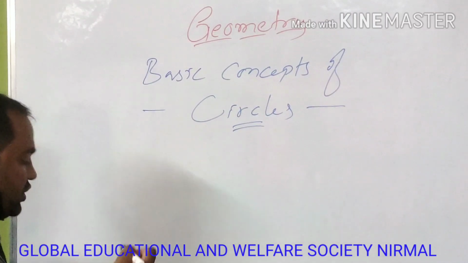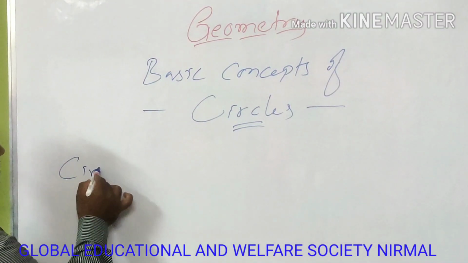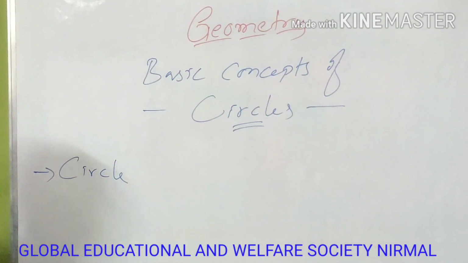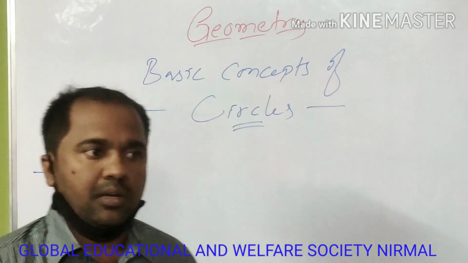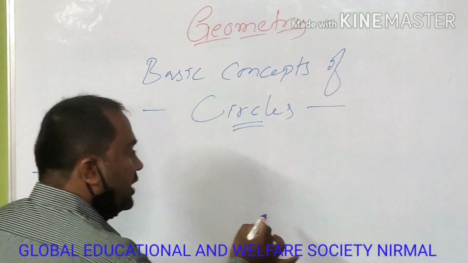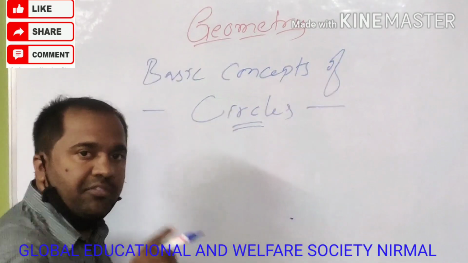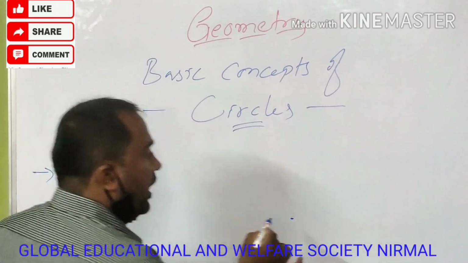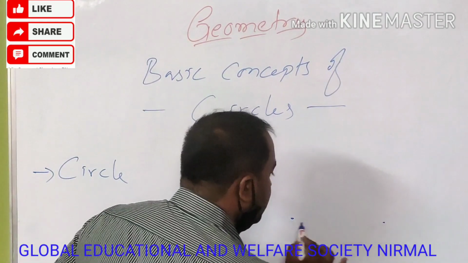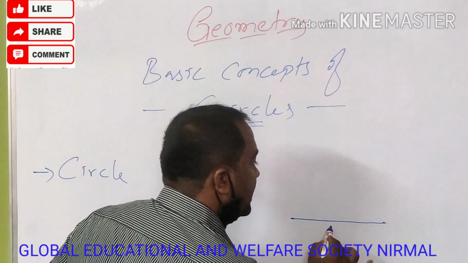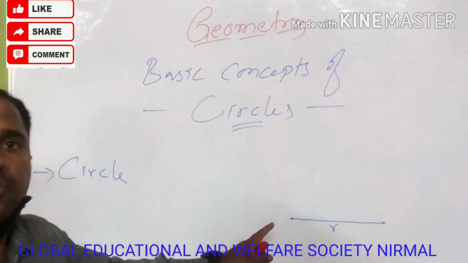Let me start with the definition of a circle. What is a circle? Let me draw it first. I have taken a fixed point and another point at a fixed distance from the first fixed point.